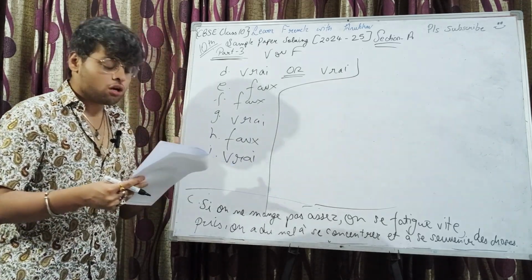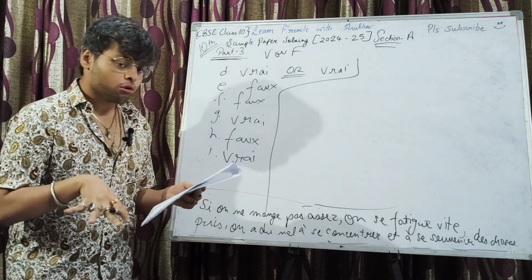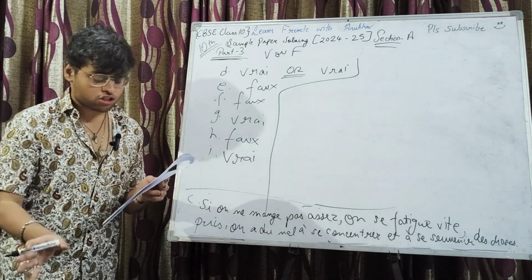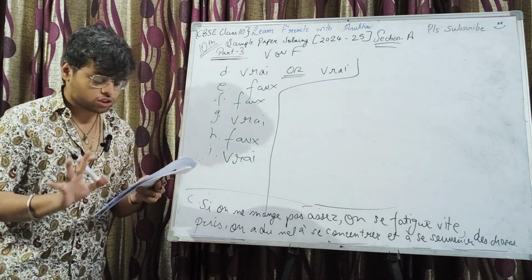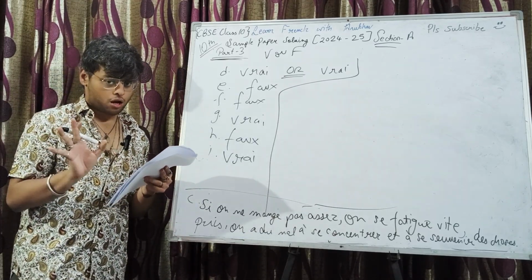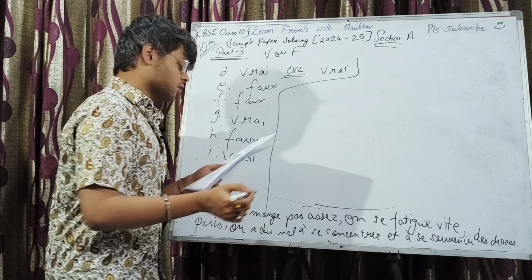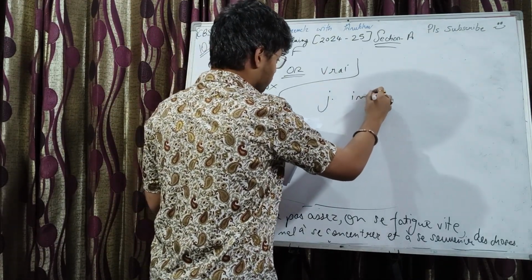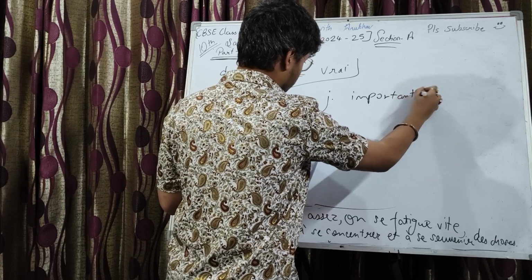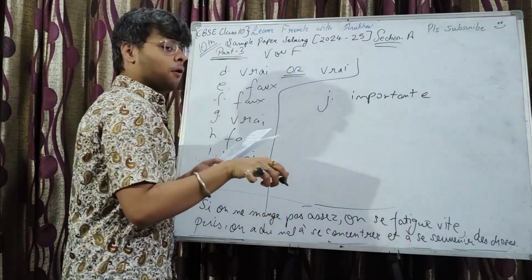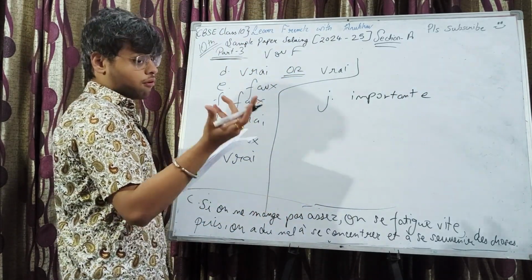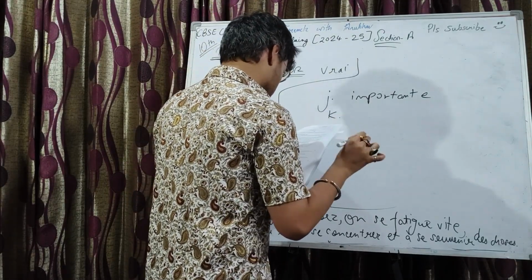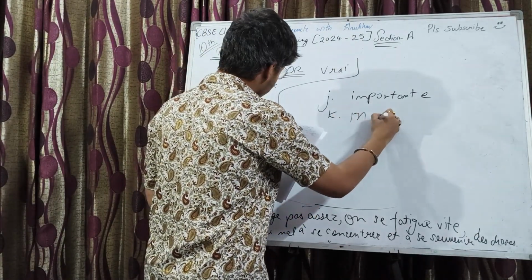Now, J onwards on the text, an adjective. Open-ended question. Whatever adjectives are there in the passage, you can write any adjective, any conjunction, and the other three are pretty specific. First, J part, an adjective: important. In the passage, there is important as well, so you can write that. Une conjonction: mais, but.